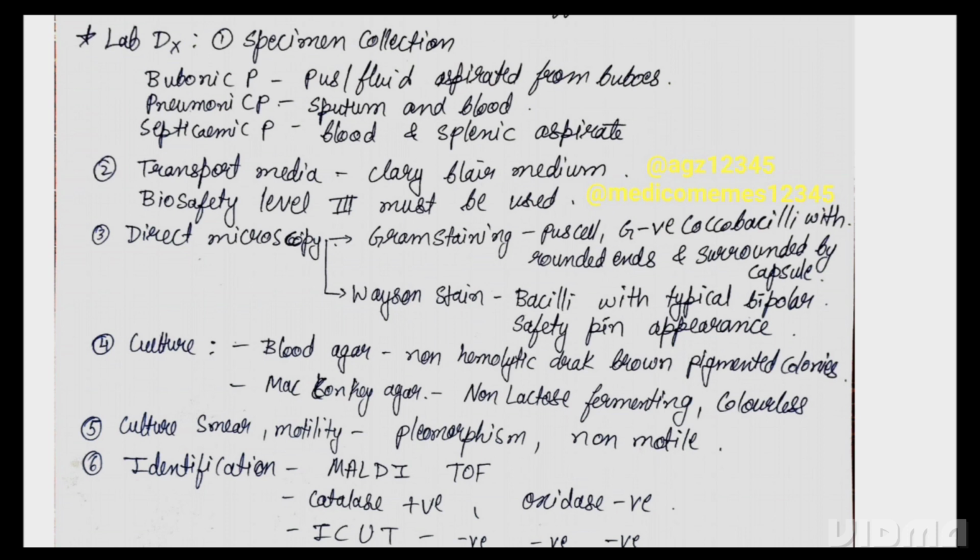That is to identify Yersinia pestis. First, specimen collection. In bubonic plague, we collect pus and fluid aspirate from the buboes. In pneumonic plague, we collect sputum and blood. In septicemic plague, we collect blood and splenic aspirate.